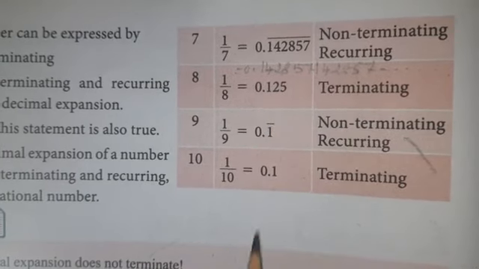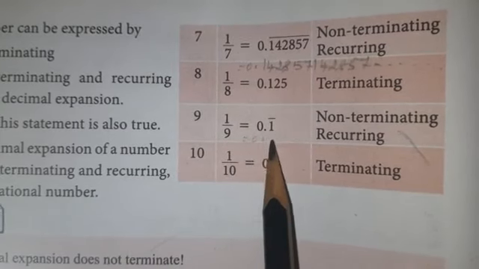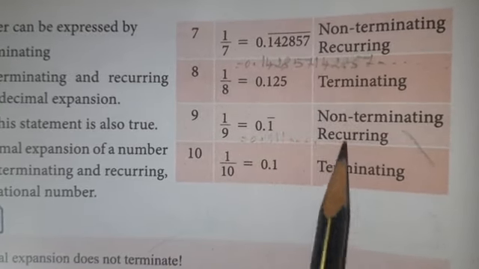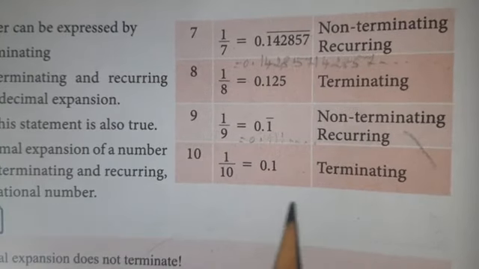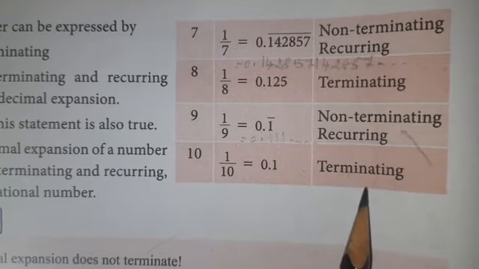It is terminating. Here it is 1 by 9, 0.1 bar. It means 0.111 etc. It is non-terminating recurring. Next, 1 by 10, the answer is 0.1. What type of decimal is it? Terminating.